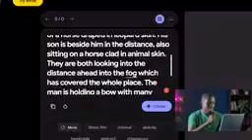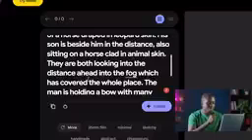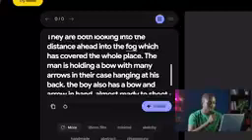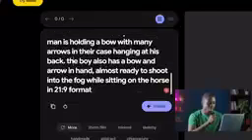Let's continue the prompt. His son is beside him in the distance, also sitting on a horse clad in animal skin. They are both looking into the distance ahead into the fog, which has covered the whole place. The man is holding a bow with many arrows in their case hanging at his back. The boy also has a bow and arrow in hand, almost ready to shoot into the fog while sitting on the horse. And this last part, I'm going to delete it right away because over here it's not really necessary.